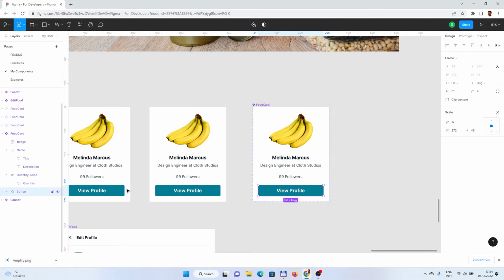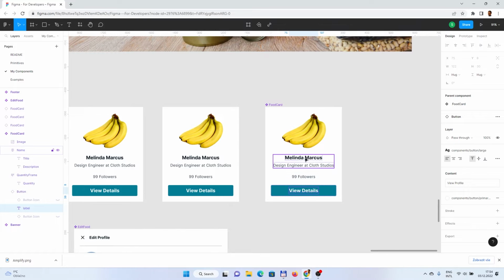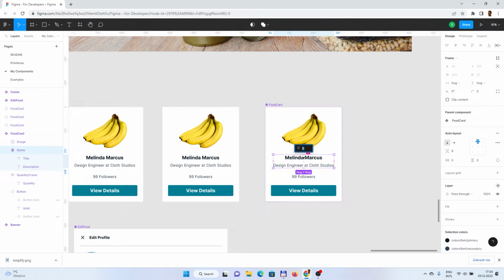And the button which is there, we will rename it as view details. That makes sense, right? As you see, because we are cloning the components, all of the others are then cloned. Yeah, we can also change the default values.